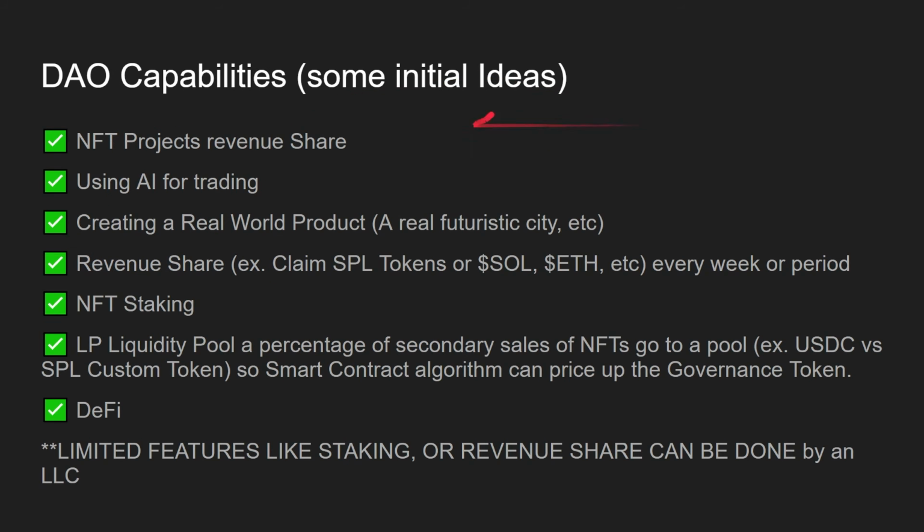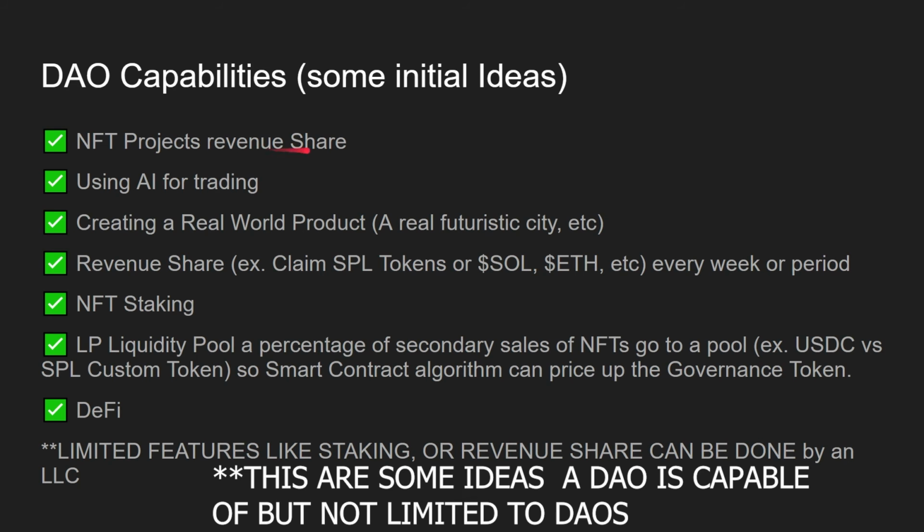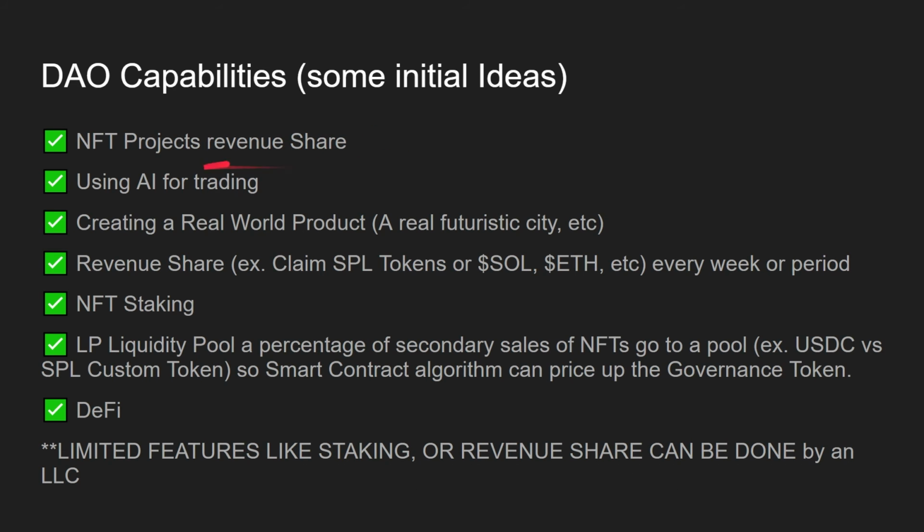DAO capabilities, some initial ideas. NFT projects that do revenue share, but there are also a lot of projects doing revenue share with NFTs that are not DAOs. Using AI for trading, for example, a futuristic city that is now being built. Some projects are building this. Revenue share, NFT staking, liquidity pool, buying more tokens, so your community can sell the tokens they receive as staking rewards, for example. DeFi. So remember, all these capabilities are also possible without a DAO entity.